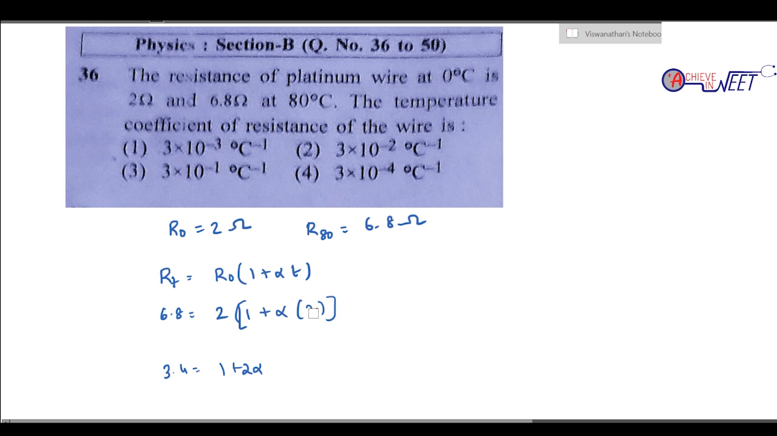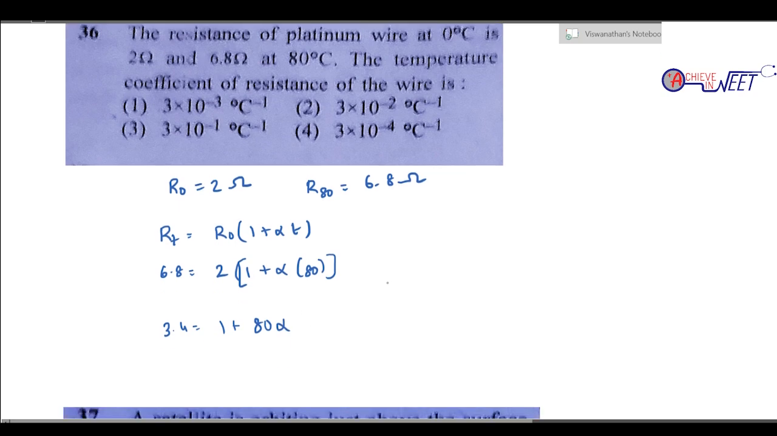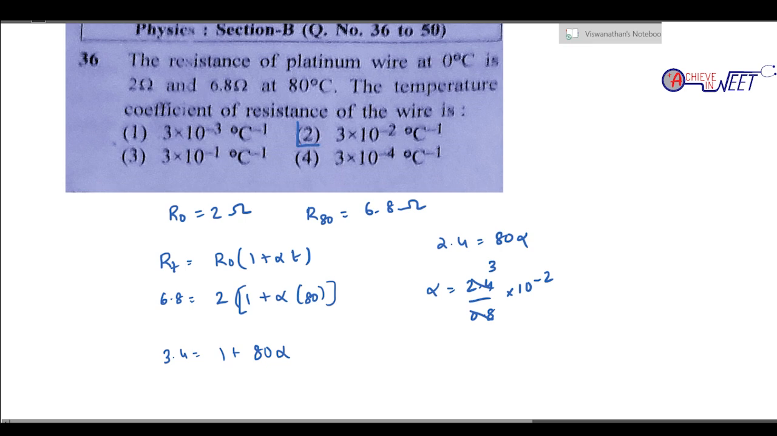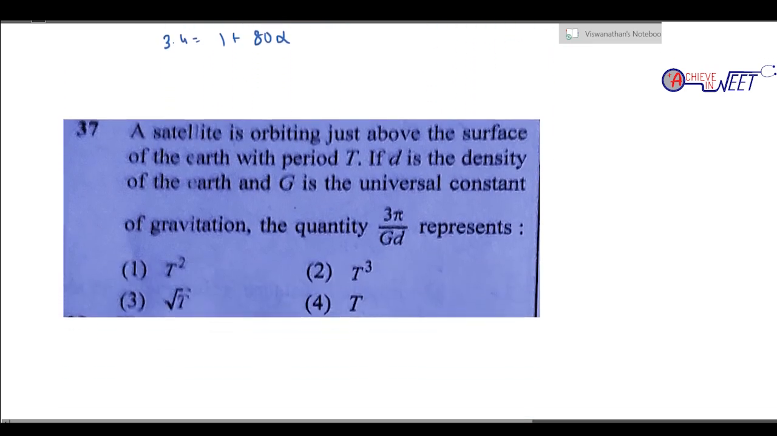So 2.4 is going to be 80 alpha. So alpha is 2.4 by 80, which is 2.4 by 0.8 into 10 power minus 2. This is going to be simply 3 times 10 power minus 2. So 3 into 10 power minus 2 per degree Celsius. Simple direct formula based question.